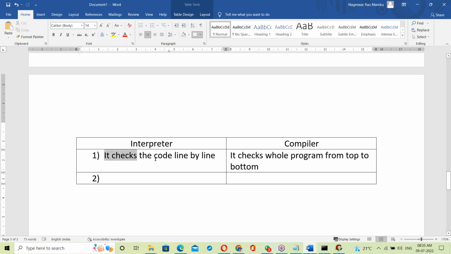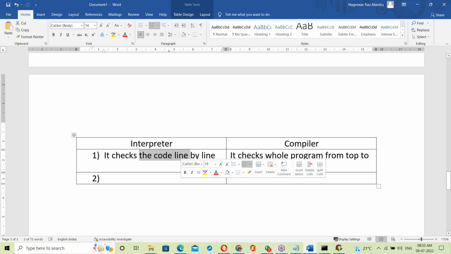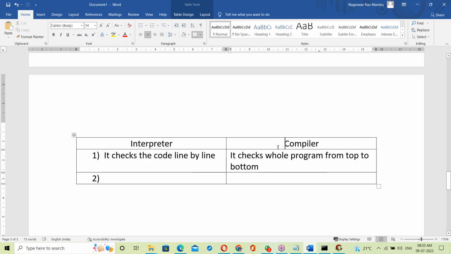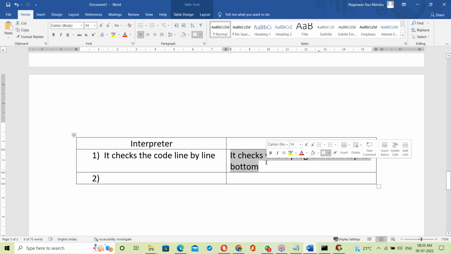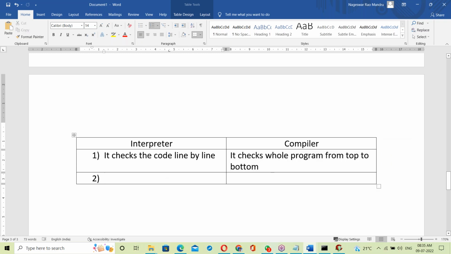Okay, the interpreter checks code line by line. So one line at a time: first line checking, then execution. Next line checking, then execution. Only one line at a time here. But what happens with the compiler? It checks the whole program from top to bottom. Next, the output.